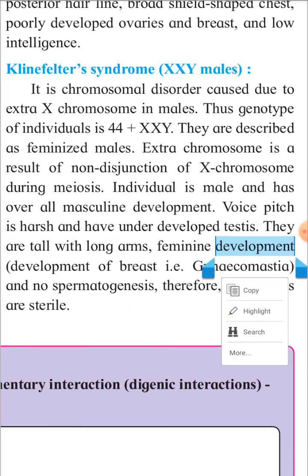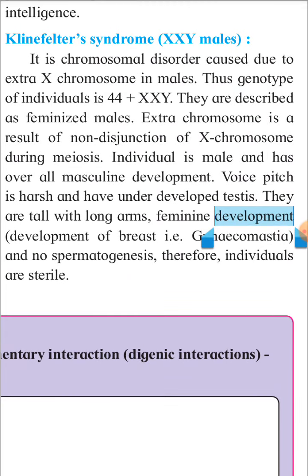So when gametes are formed, in the mother's sex cell there will be a pair of XX chromosomes, and when gametes are formed only one X chromosome should go into each. But non-disjunction means the pair of XX chromosomes is not separated, due to which the gamete will contain two chromosomes, XX.